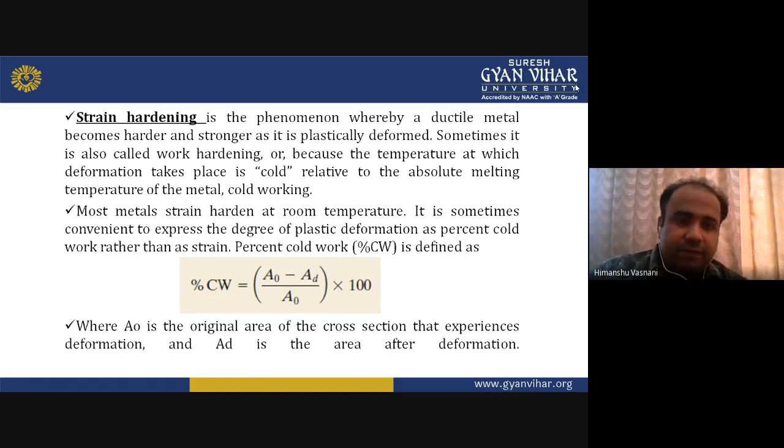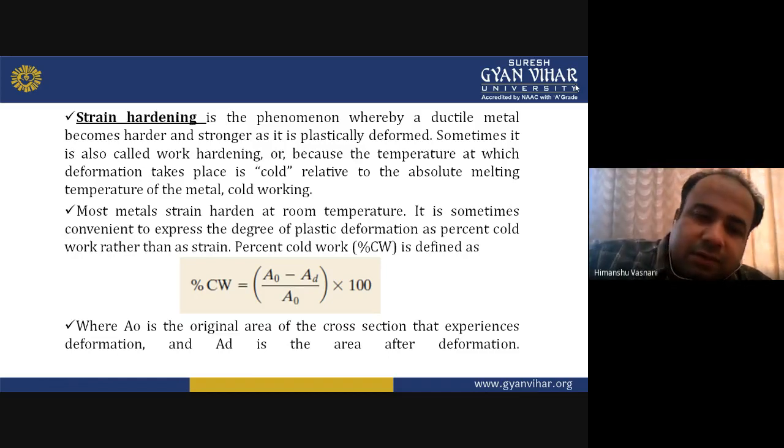Because the temperature at which deformation takes place is cold relative to the absolute melting temperature of the metal.